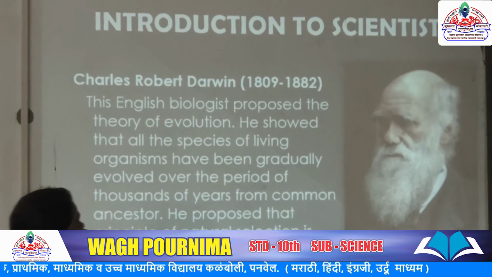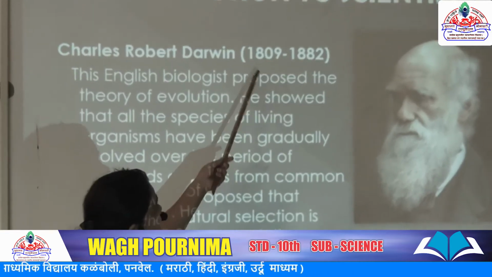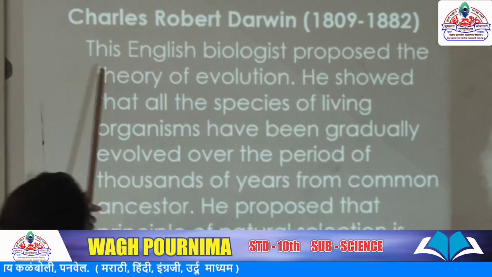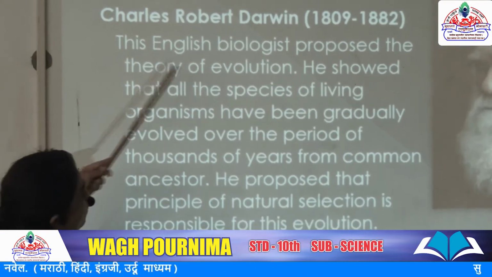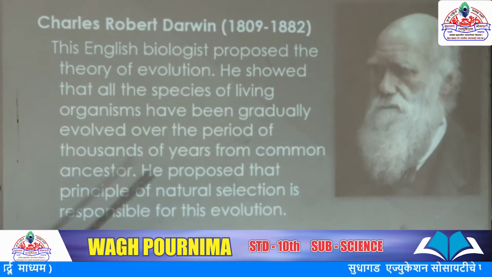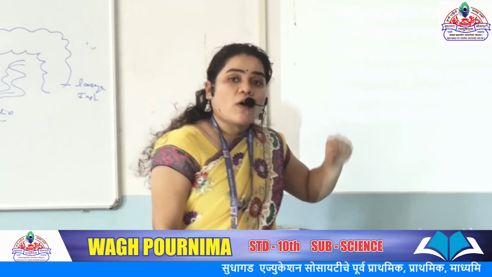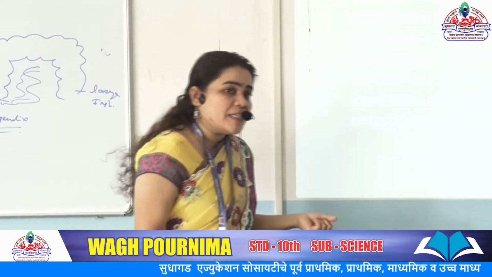First I explain about the scientist Charles Robert Darwin, who lived from 1809 to 1882. This English biologist proposed the theory of evolution. He showed that all species of living organisms have gradually evolved. Each and every living organism species evolves, meaning it changes.